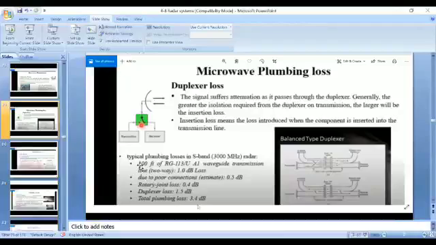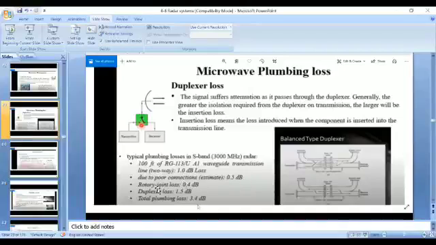Here is the estimation: typical losses in S band. What are the radar bands? We have L, S, C, X. In an S band radar, for a 1000 feet range, the waveguide transmission loss is typically 1 dB. Due to poor connections, there may be a loss of 0.5 dB.